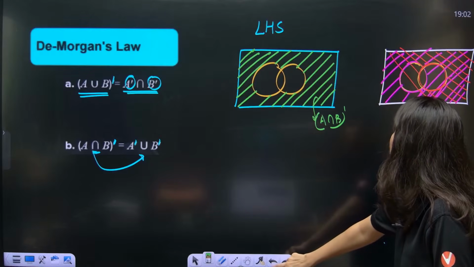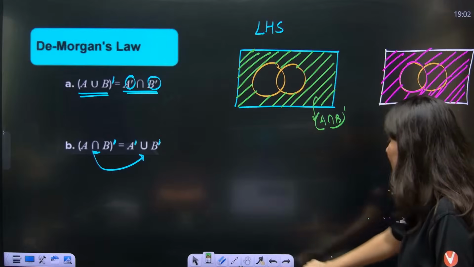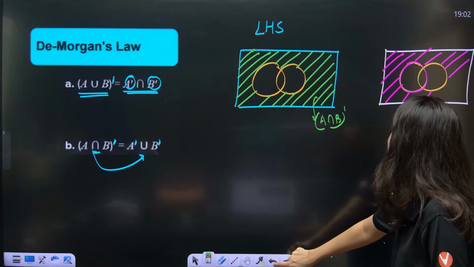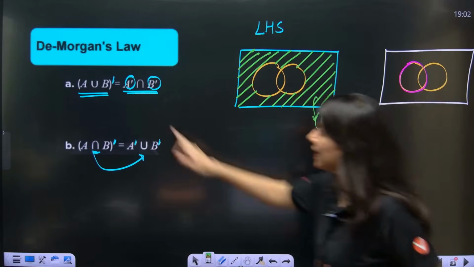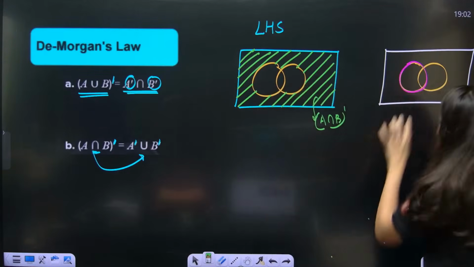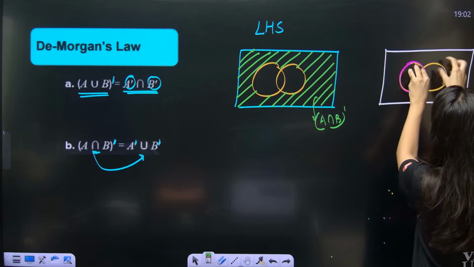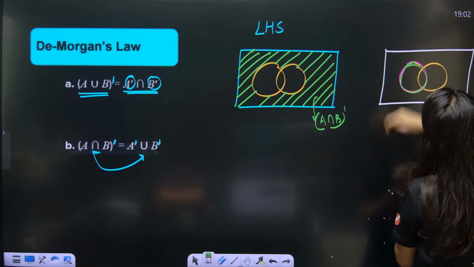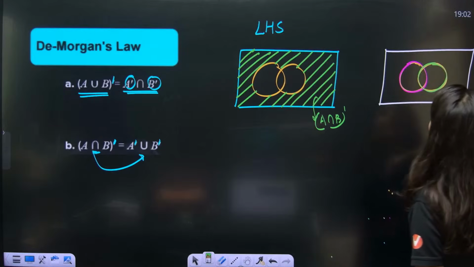Let me go back, let me just remove the shading, okay? The right hand side, maybe you might feel a little confusing. Just tell me, A complement intersection B complement. So A complement will be what? The outside area. Outside of this pink area. Yes or no? B complement will be outside of this green area.